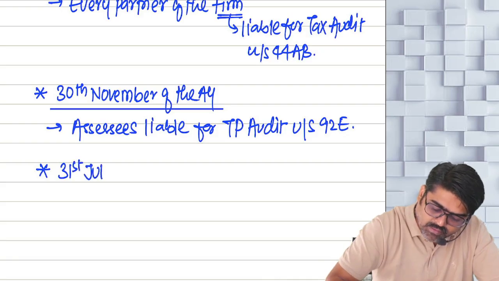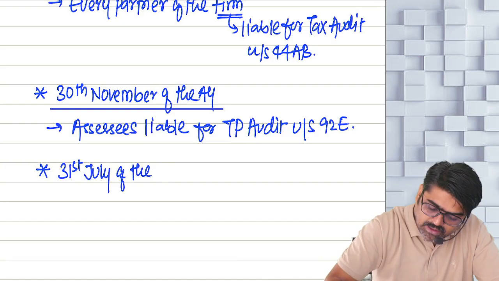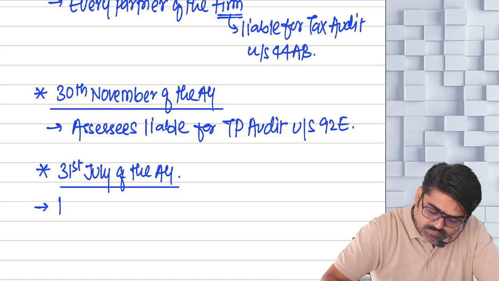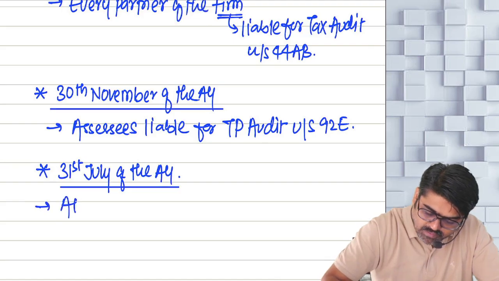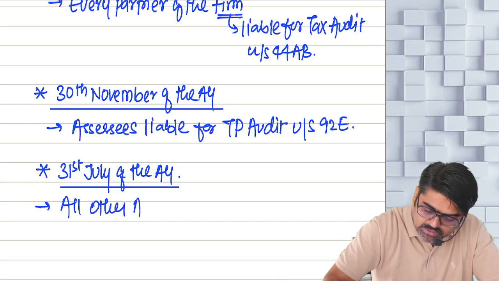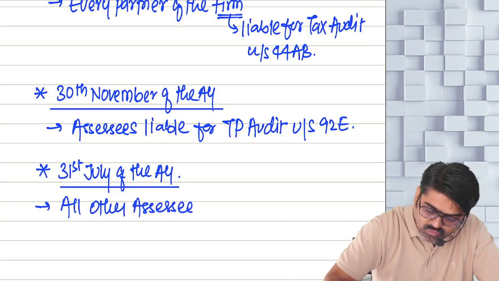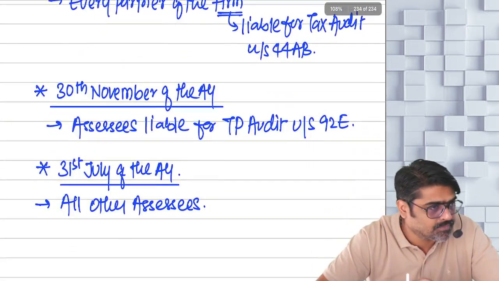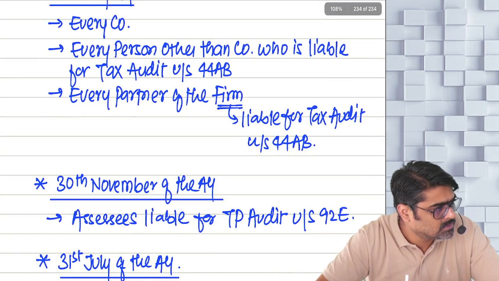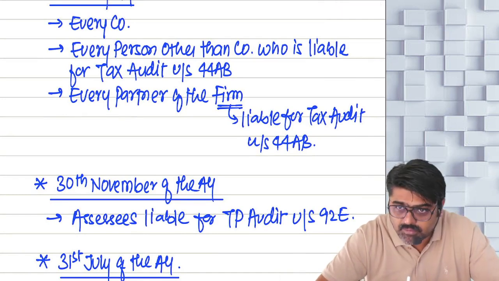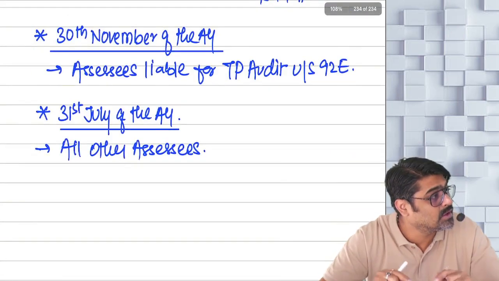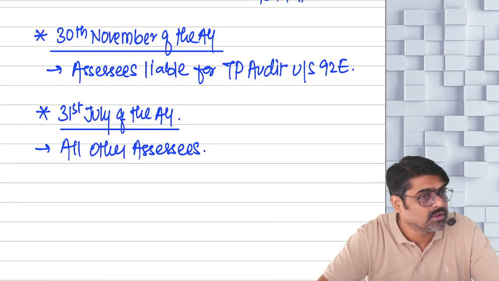And there is one more due date, 31st July of the assessment year, and this is the due date for all other assessees who are not covered above. Okay, no? So these are the due dates which you are supposed to remember. Due date will be 31st October also. Due date can be 30th November also, and due date can be 31st July. This is the due date of filing the return of income.